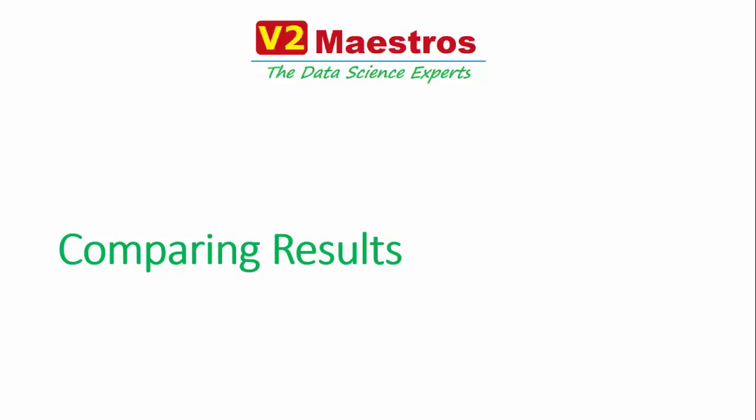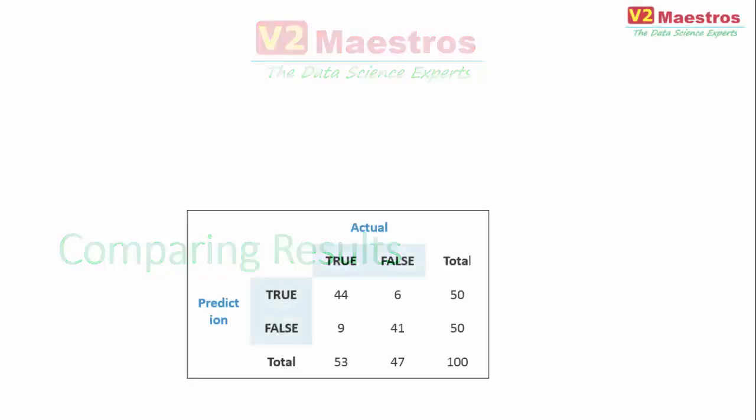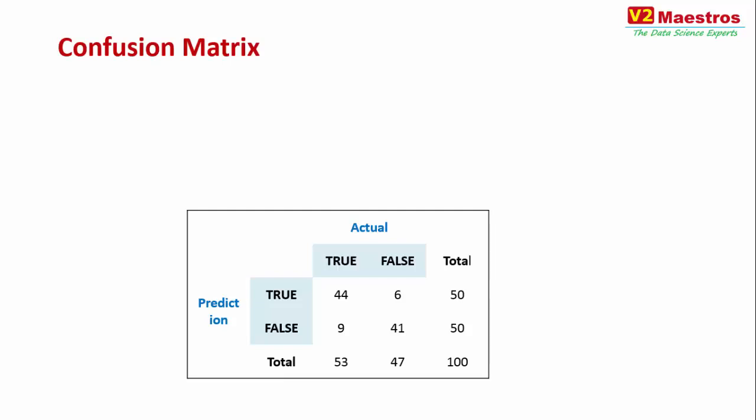Hi, in this section we are going to be talking about how we compare the results of our supervised learning exercises and what kind of errors are possible during this exercise. So when you want to compare the results of a training exercise and testing exercise, what you build is called a confusion matrix. I don't know why they called it a confusion matrix, but that is what you build.